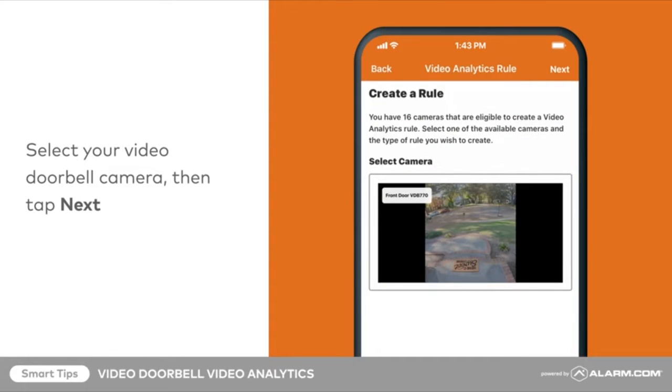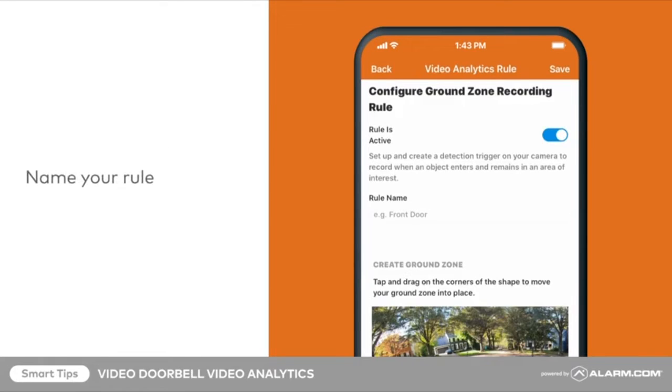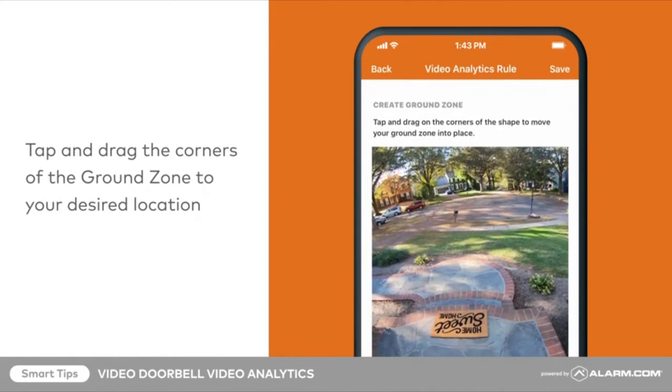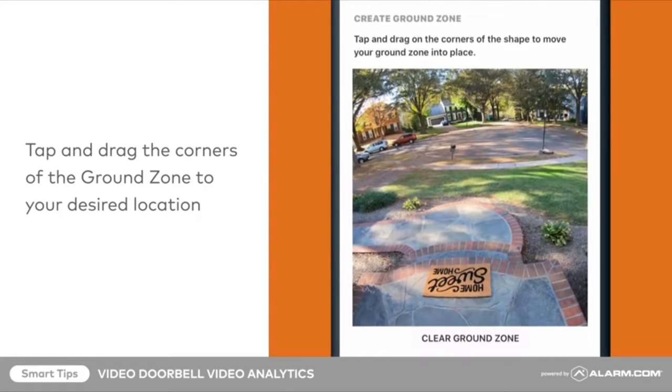Select your video doorbell camera, then tap Next. Give your recording rule a name. Next, configure the ground zone. Tap to create points and connect them to finalize your ground zone so that the interior is green. You can drag your points to adjust the shape.